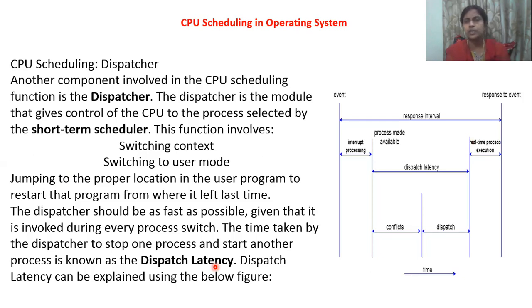See, you are using WhatsApp, immediately you will switch over to some game, immediately you will open a YouTube channel. But we don't realize that switching over time at all. The system will take some time, but as a user, it is so fast that we don't realize. So from one process to another process, a small time will be taken to switch over, which we call dispatch latency. That is diagrammatically represented in the picture here, about the dispatch latency and the dispatch.